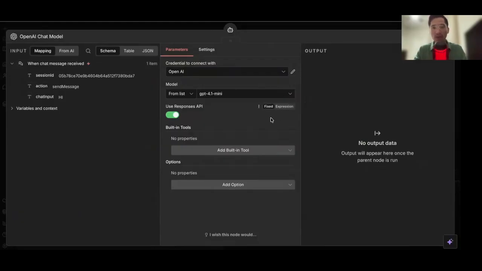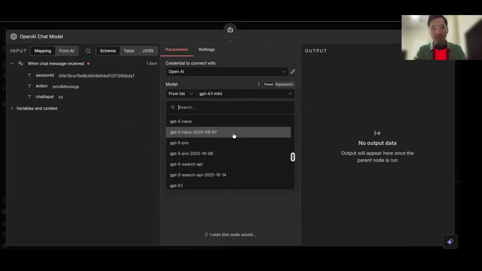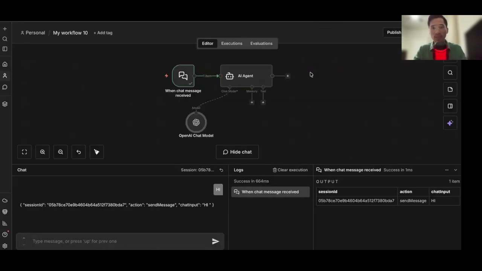For the sake of time, I'm just going to breeze through it. And then we're going to use GPT 5.2, which is the most recent one. And then we're just going to press Command S to save, or you could press save up here. And so we have our chat model. Notice how we said hi and there was no response, right? So let's go ahead and try it again. We're going to click save.